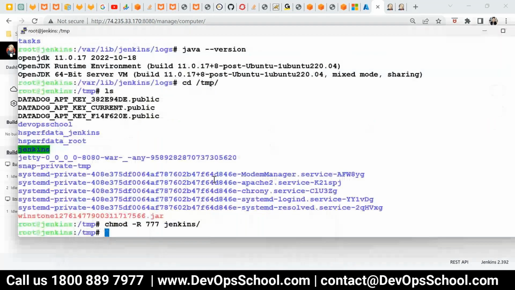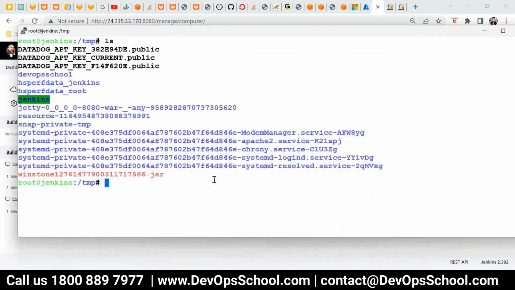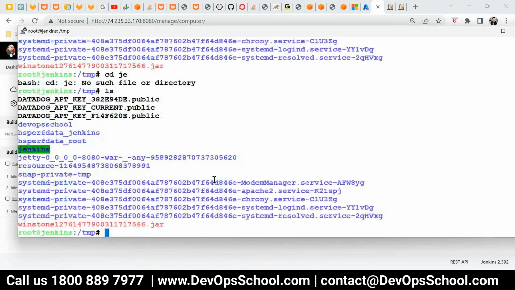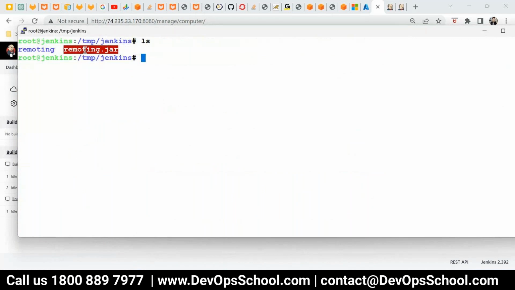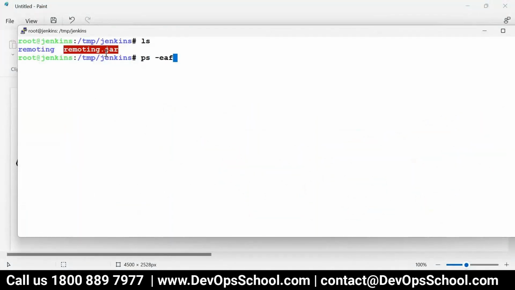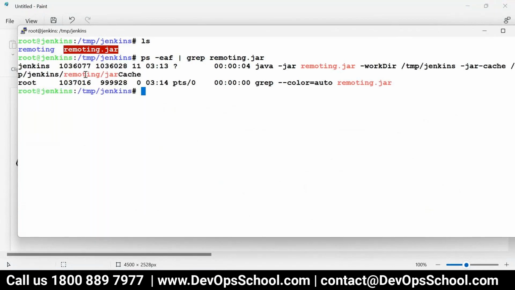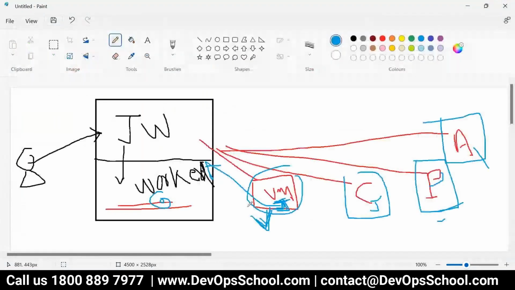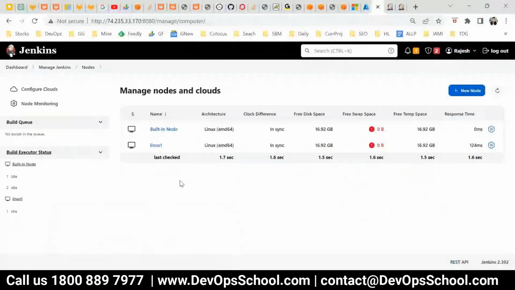If you see here, go to this directory, cd Jenkins, and this file is what I was talking about, the jar file, the remoting agent file. Correct? Do you remember that? Here I was discussing that the agent file should be there. So this is the file, and if you notice, this one will be running in your machine. See here, it's running. Okay, so now the agent is added, and now we have to use this agent.